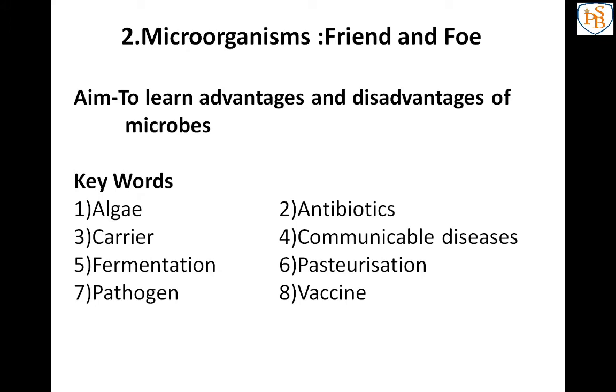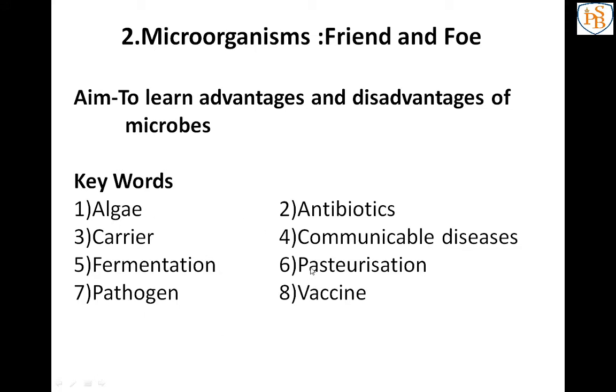In your lessons many keywords are there, but I think that you know many of them, so I have given only 8. The first one is algae, next antibiotics, third carrier, 4 communicable diseases, 5 fermentation, 6 pasteurization, 7 pathogen and 8 vaccine.